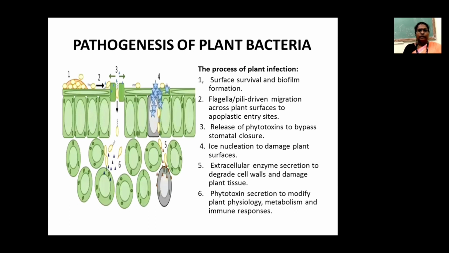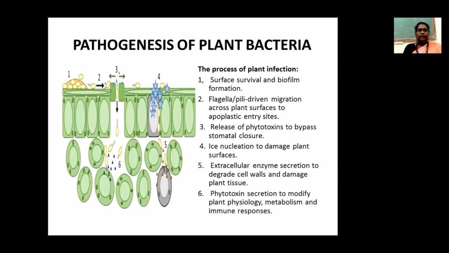So the last one is pathogenesis of plant bacteria. So the process of plant infection will be in six steps. The first one is the surface survival and biofilm formation. See here, the bacteria come out and they will come and attach to the host cell. So after that, they will survive in the host cell and form a biofilm. And second, with the help of flagella or pili, they drive and migrate. So they can move across the plant surface to apoplastic entry sites.